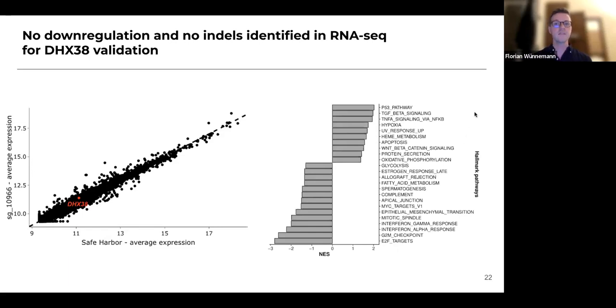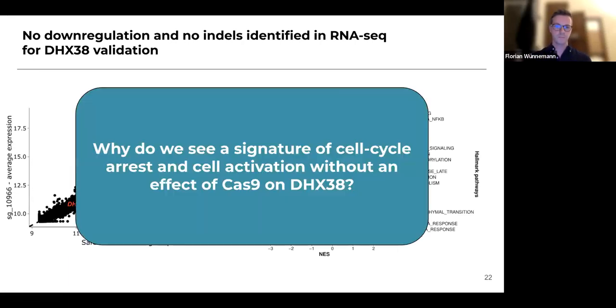We also looked at indel formation within these targeted DHX38 libraries, and we could not identify many indels within the DHX38 reading frame, suggesting either that our guide RNAs weren't working, or that something else was going on. And so we asked ourselves, why do we see the signature of cell cycle arrest and cell activation without actually seeing a direct effect of Cas9 on DHX38?